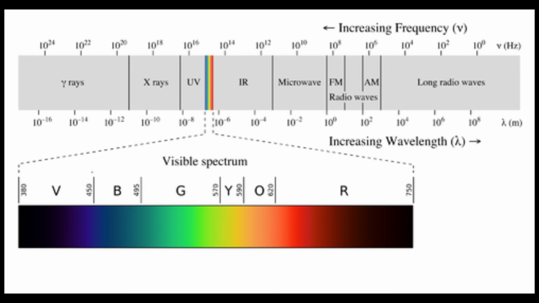You can observe the frequency of the gamma rays is 10 raised to 21. The frequency of the X-rays is 10 raised to 19. The ultraviolet rays, 10 raised to 17. The visible rays, 10 raised to 15. Infrared, 10 raised to 13. Microwaves, 10 raised to 11. And radio waves, 10 raised to 7. Frequency is measured in the unit of hertz, that is second inverse.